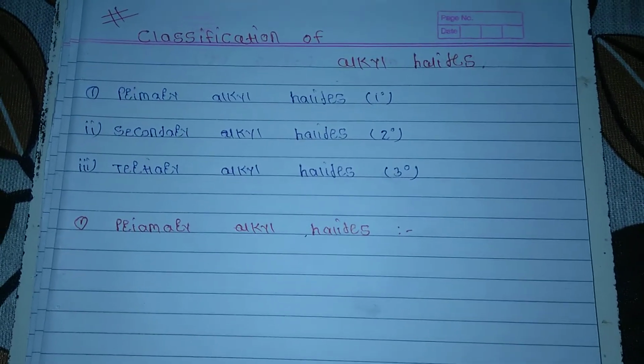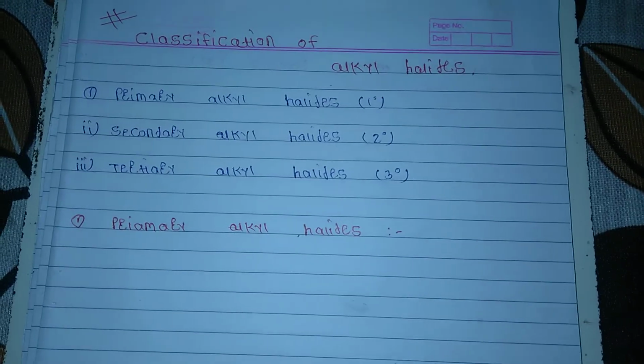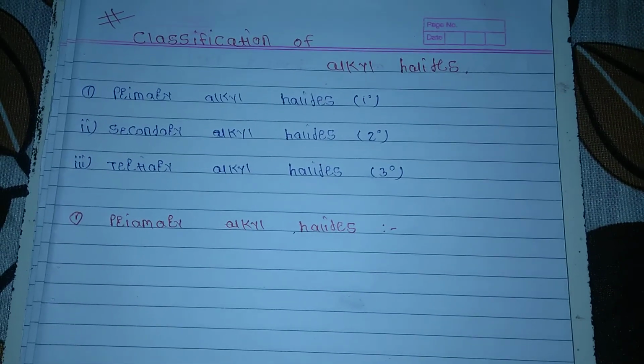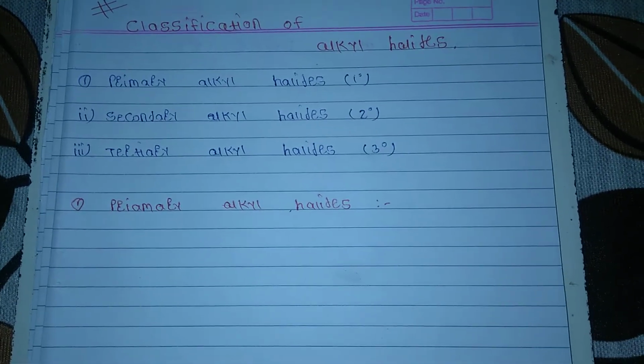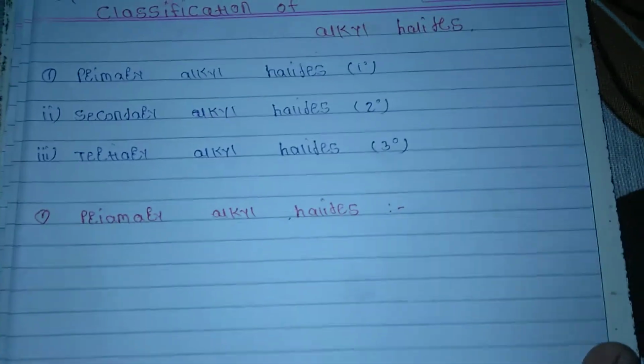A primary carbon atom means the carbon atom which is attached to only one other carbon atom. This is called the primary alkyl halide.